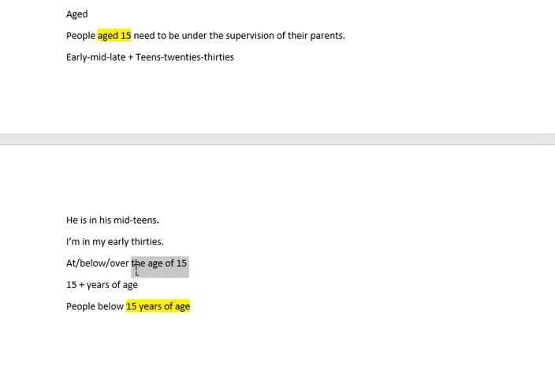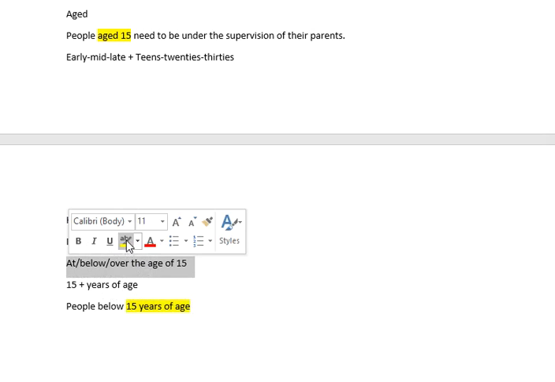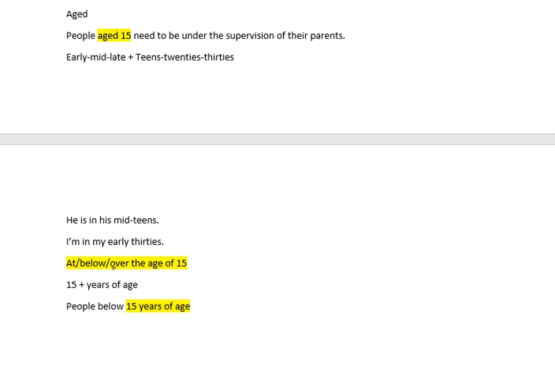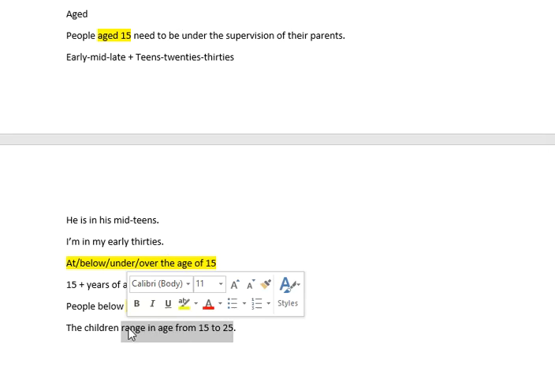And at the age of, below the age of, over the age of, or under the age of. Instead of below, you can also use under. And we talked about this one too. And the last one is when we're gonna talk about range. For example, we can say the children range in age from 15 to 25. Okay, so these are the different ways of talking about age.